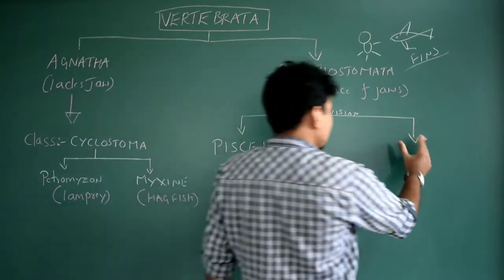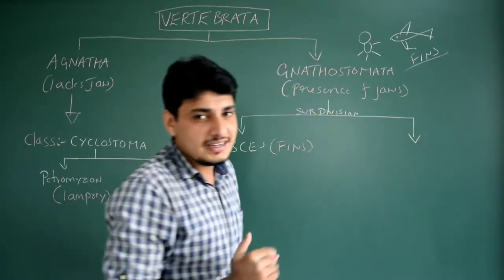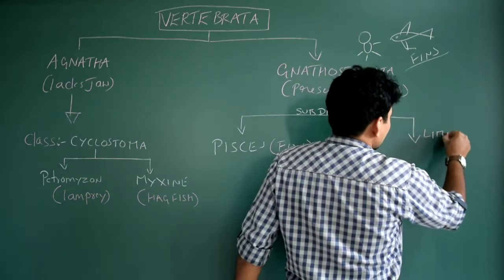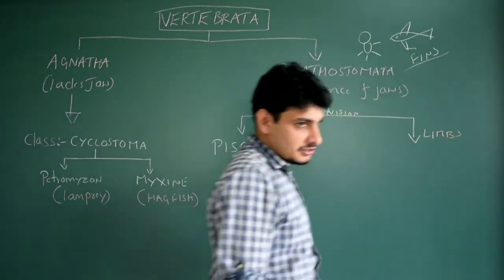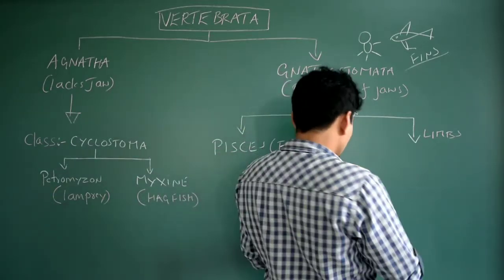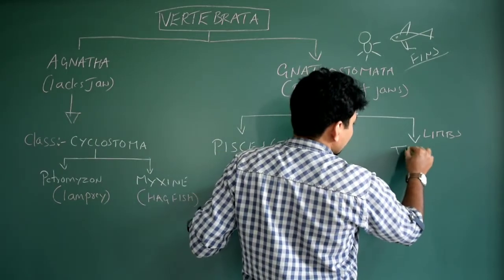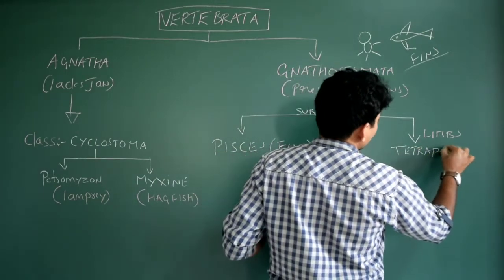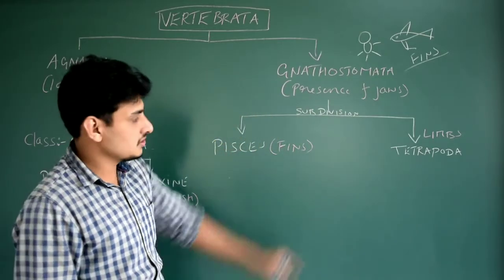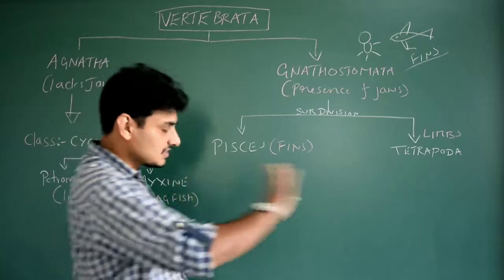Okay. Next is the case of the Gnathostomata, where the locomotory organ is appendages or limbs. If they have hands, legs or limbs, and if they have jaws, then they belong to the next subdivision, that is Tetrapoda. What is the meaning of tetra? Tetra means four. Poda means legs or appendages. Tetrapoda: four appendages or four limbs. Got it? This is the thing.